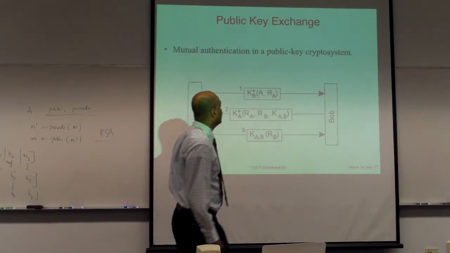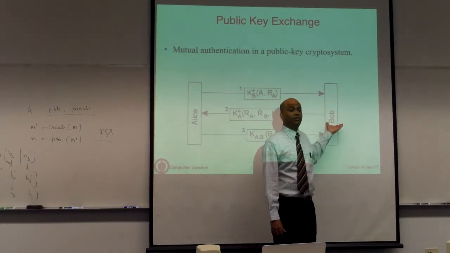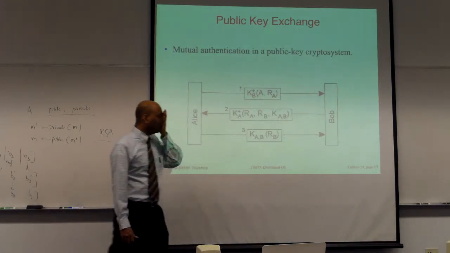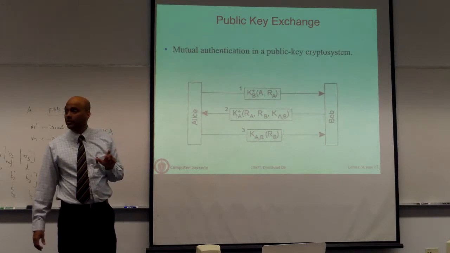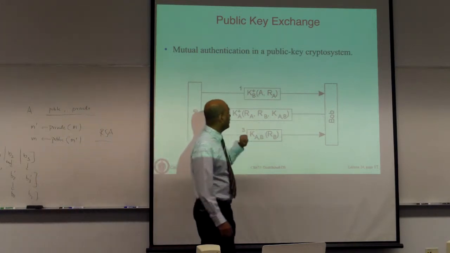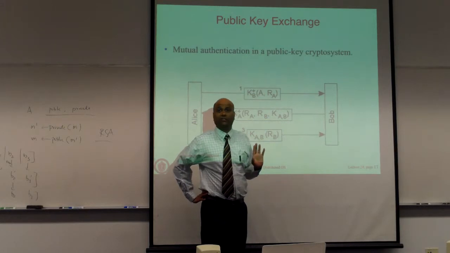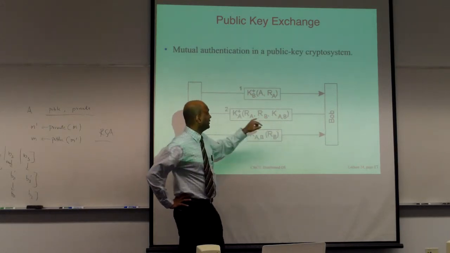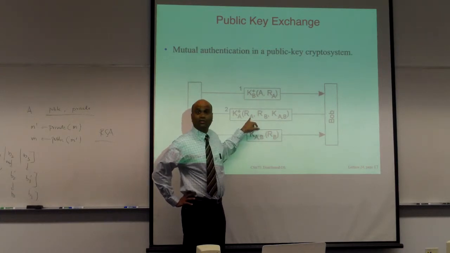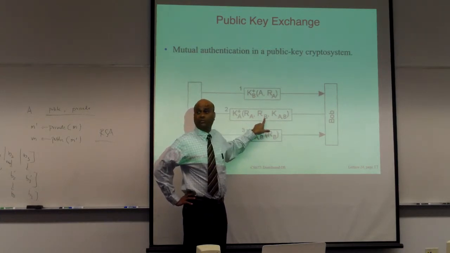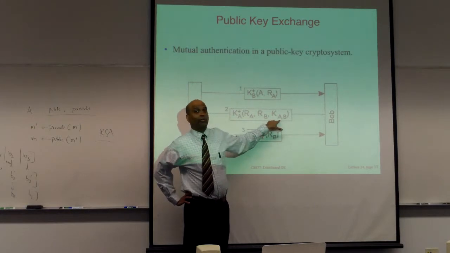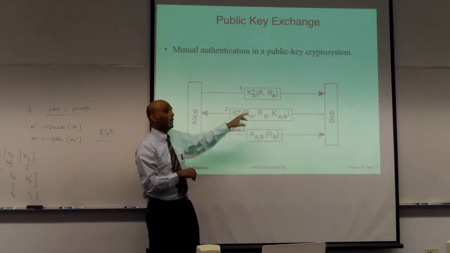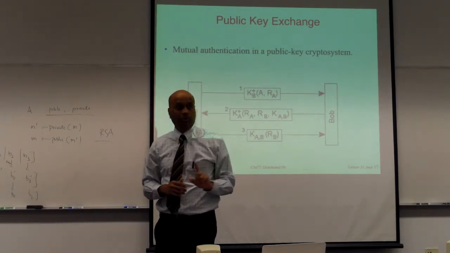So Bob will decrypt the message, and in the message is going to say, I am Alice, here is a nonce. Okay? So what Bob is going to then do is generate a new nonce, a second nonce, which is called R of B, and then also randomly generate some key, K A B. Okay, and then encrypt the entire message saying, here is your nonce back that you sent, here's a new once-in-a-lifetime integer, and I also generated a key that we can use. And all of these three entities are then encrypted with Alice's public key, which Bob knows.